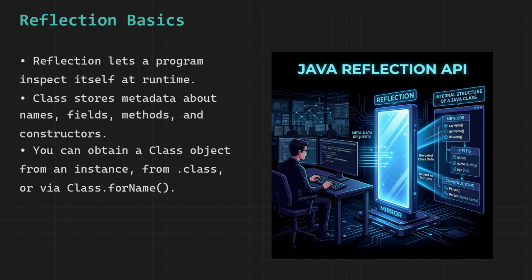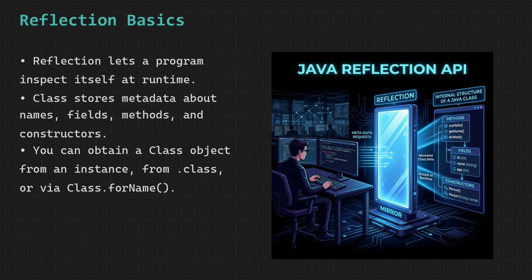Once you have obtained this Class object, it becomes like an intelligent assistant that you can interrogate by asking questions such as what is your name, what methods do you contain, what fields are defined inside you, what constructors can be used to create instances, and whether you represent a class, interface, or some other type. And based on this information, your program can make decisions dynamically and perform operations like creating objects, invoking methods, or modifying fields.